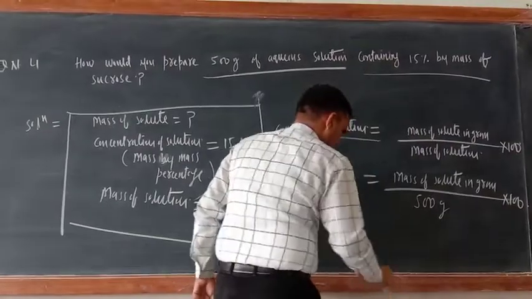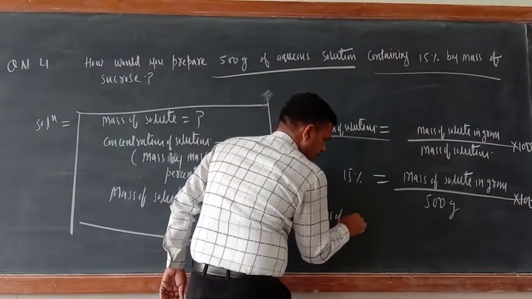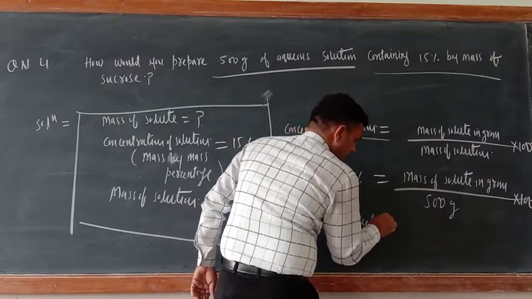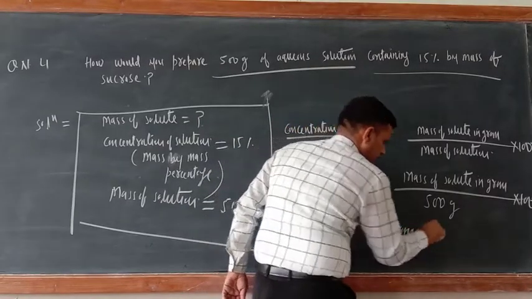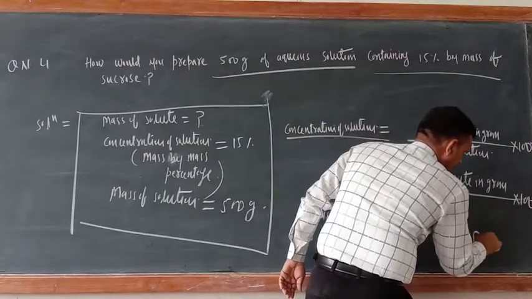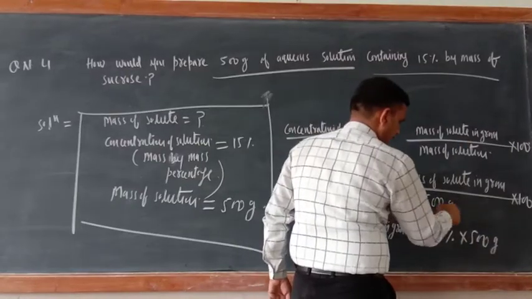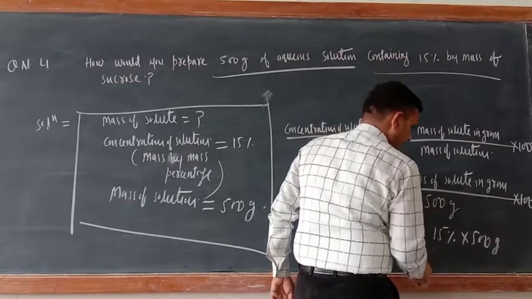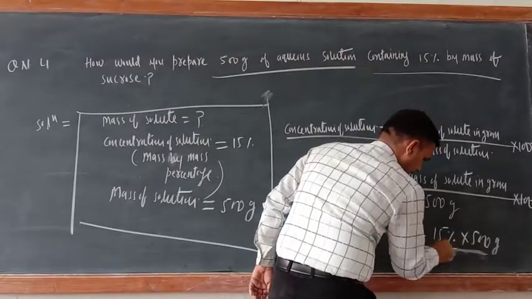So the mass of solute in gram equal to 15% into 500 gram divided by 100.